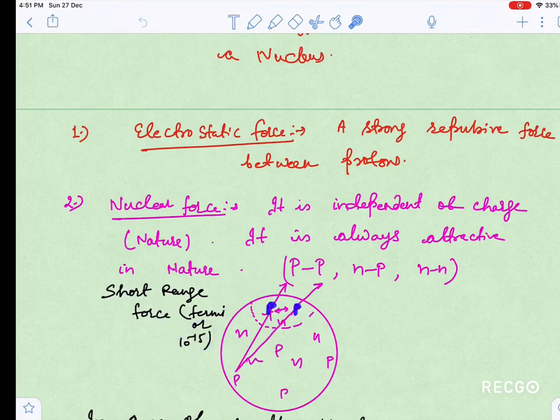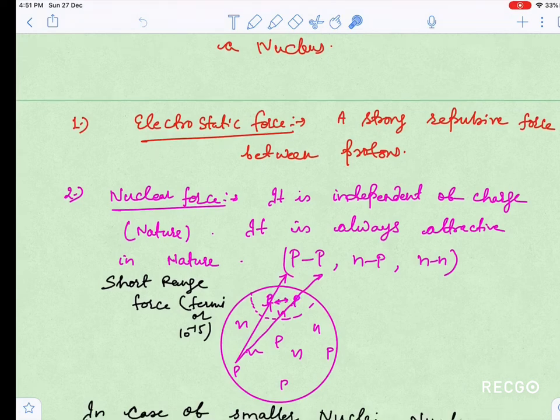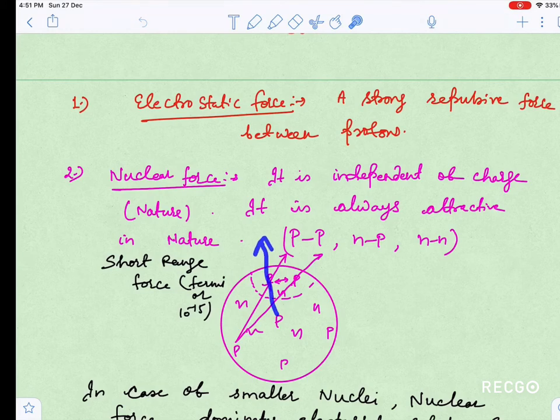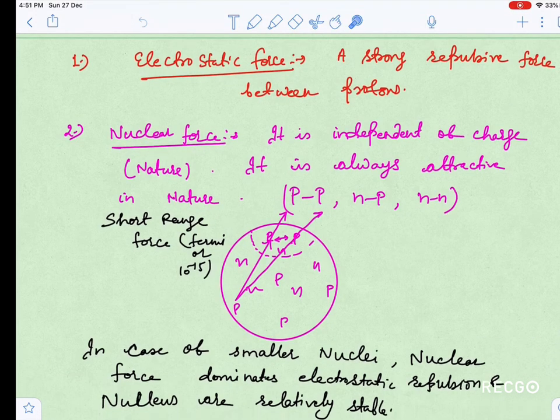Only the neighboring particles can exert nuclear attractive forces, but repulsion is by all the protons. When the nucleus size is small, the nuclear force dominates over the electrostatic force and keeps the nucleus stable. But as the size of the nucleus increases, the strength of the nuclear force goes on decreasing because it is not a long range force, and the electrostatic force dominates over it. That is why heavier nuclei are liable to break, and that is why radioactive decay takes place.